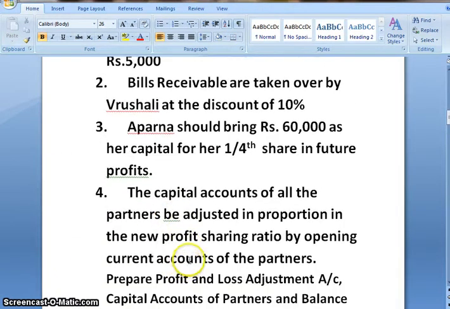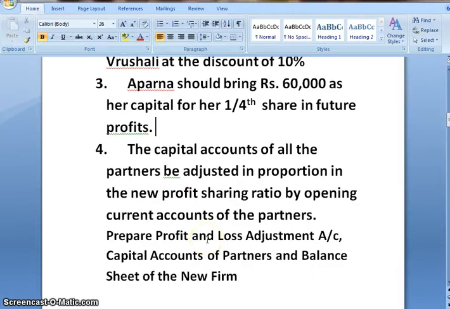Next, the capital account of all the partners should be adjusted in the proportion of new profit sharing ratio by opening current account of the partners. This adjustment we will do once profit and loss adjustment account is closed and profit or loss is transferred to partners capital account. After that we will be doing this adjustment.